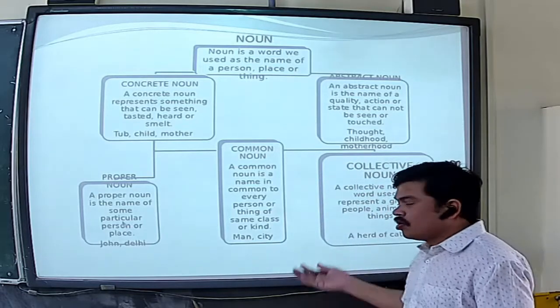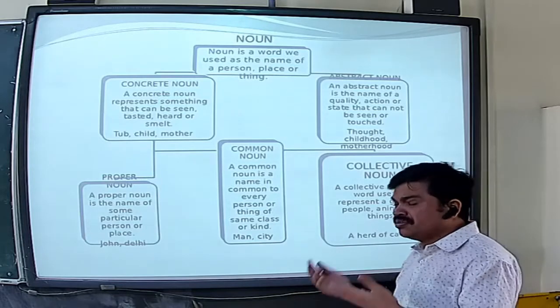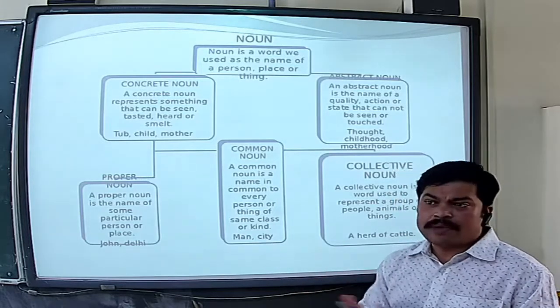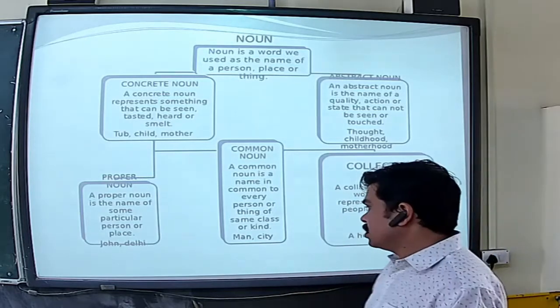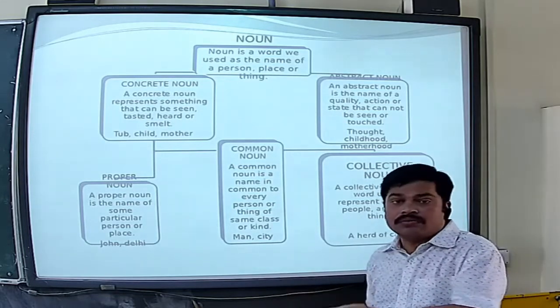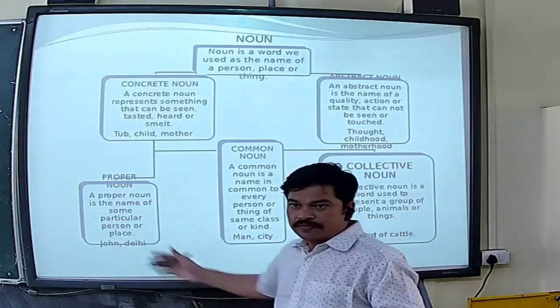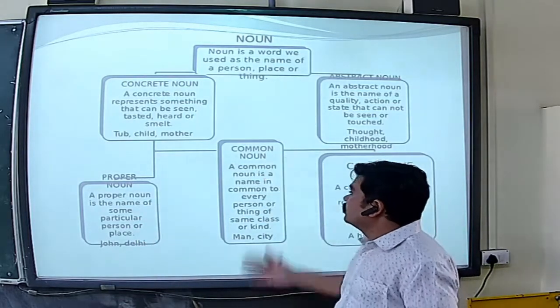Like John, Delhi, anybody's name, any place name, Mumbai, Agra, America, Australia, like this. The name John or Rahul, Aditya, like this. These all are in the proper noun section. Correct? Then we'll go to the common noun.